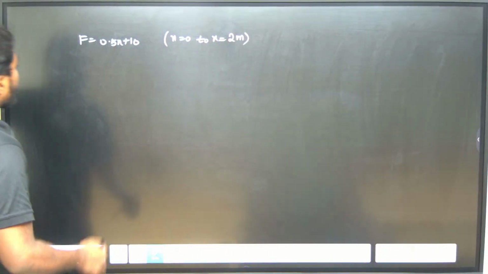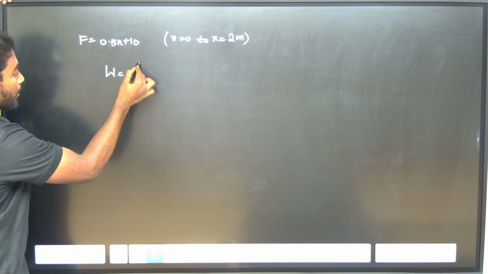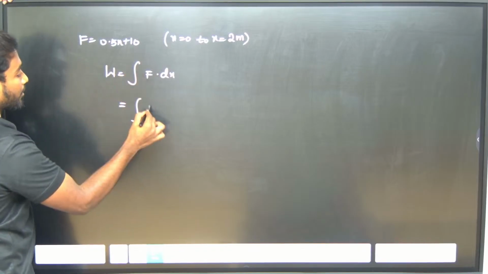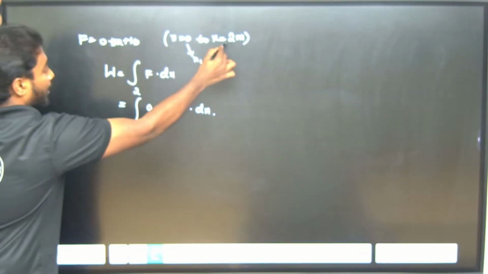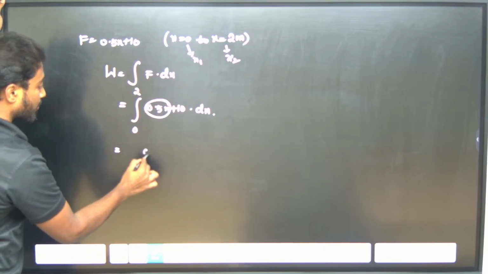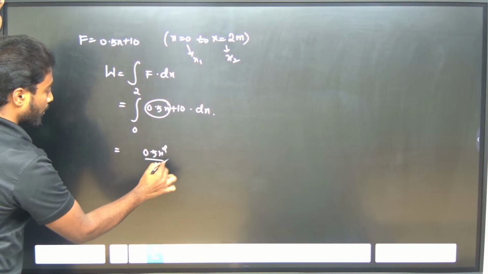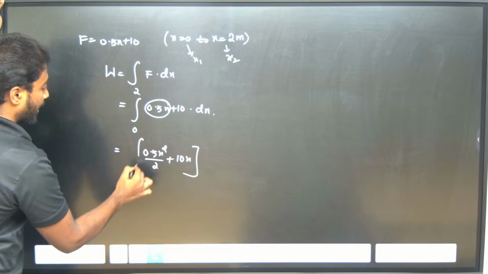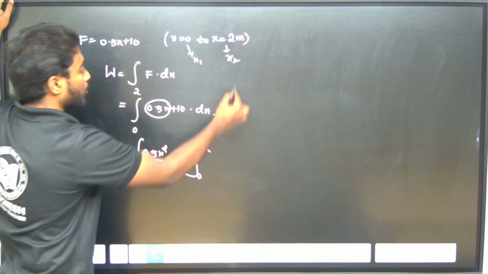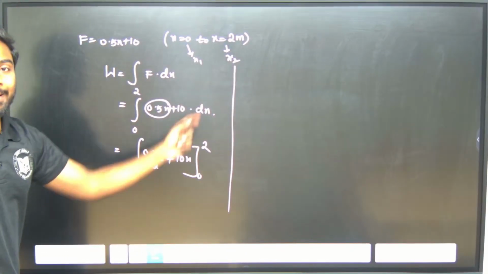Work done is equal to integral F dot dx. So it is the integral of 0.5x plus 10 dx, from 0 to 2. This is my x1 and this is my x2. If I integrate this term, we get 0.5 x square by 2 plus 10x, from 0 to 2, upper limit and lower limit. To calculate this, I should do upper limit minus lower limit.